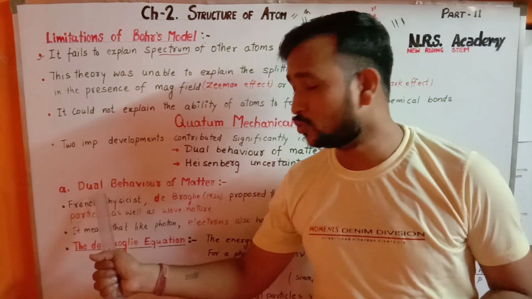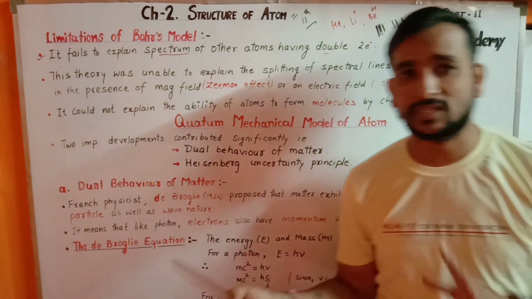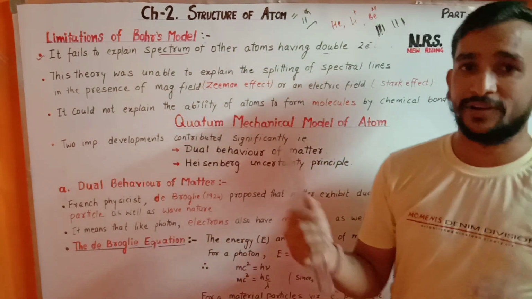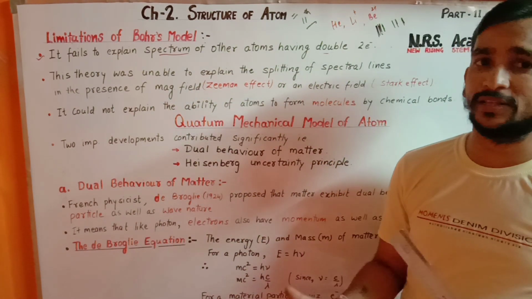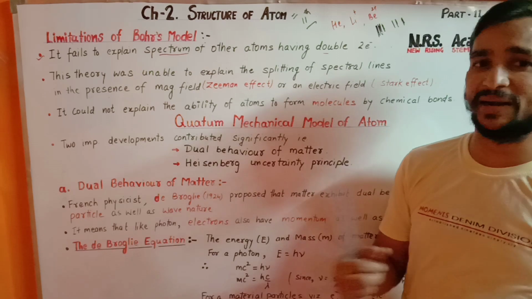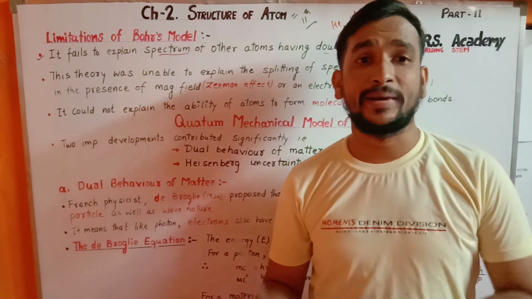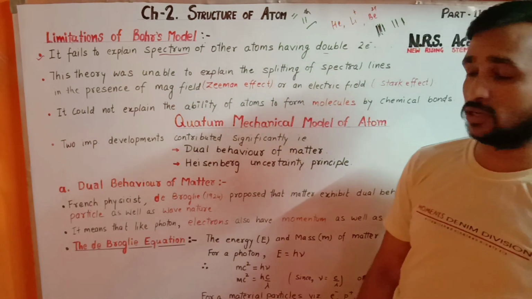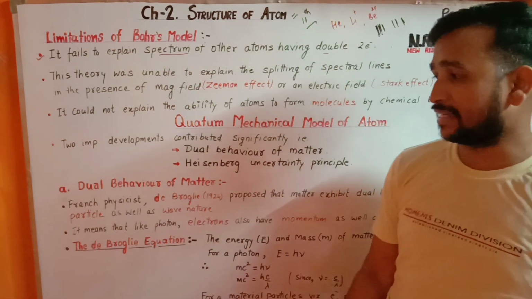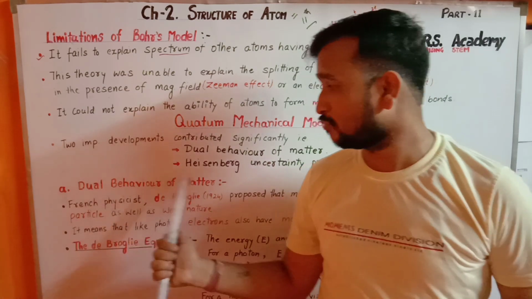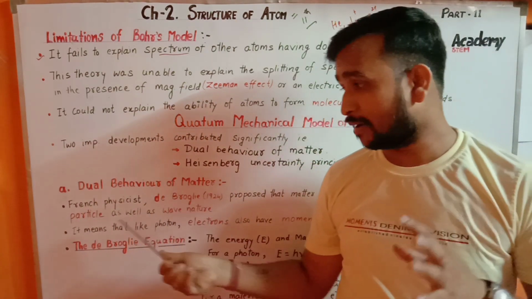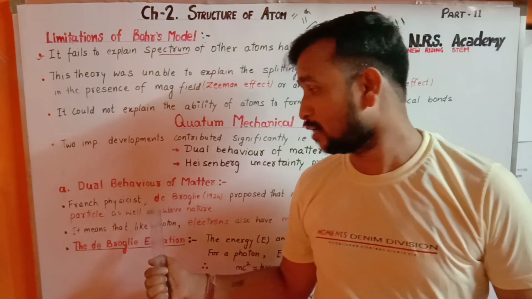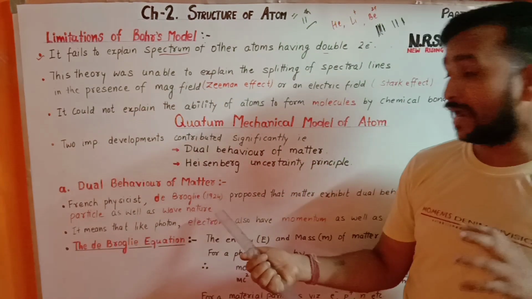The very first is the dual behavior of matter. As we discussed earlier, radiation has a dual nature, that is, wave nature or particle nature. In a similar way, matter also can show two natures, the wave nature or the particle nature. The dual behavior of matter was proposed by the French physicist Louis de Broglie in 1924.